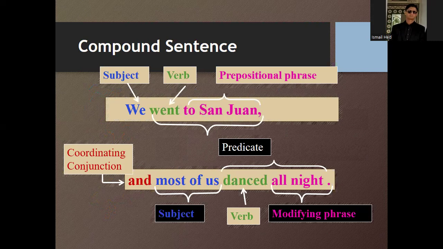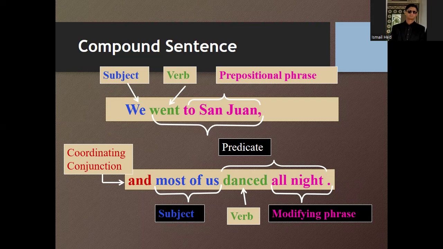Here you can see, while parsing this sentence, that it has a subject which is we, a verb which is went, to St. John which is a prepositional phrase, and also a coordinating conjunction which is and. Most of us is again a subject, and danced all night is a predicate, where danced is a verb and all night is a modifying phrase.